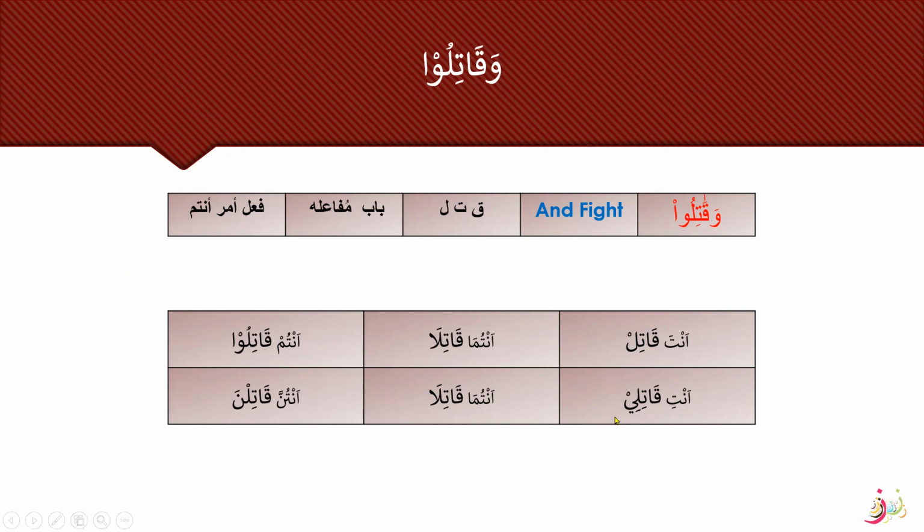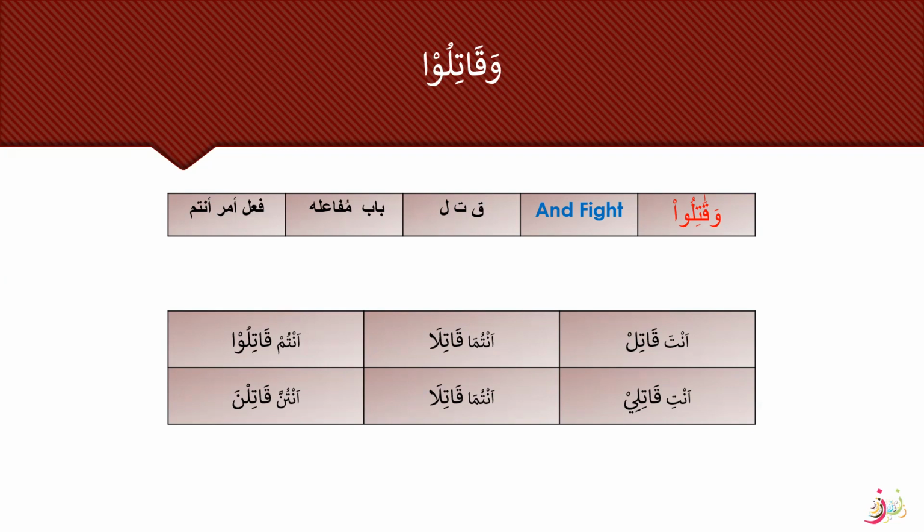And we need to follow the rules as we did yesterday for fi'l amr, that we have to use the fi'l mudari chart, and then we have to remove the ta, and the last letter will get a sukoon.